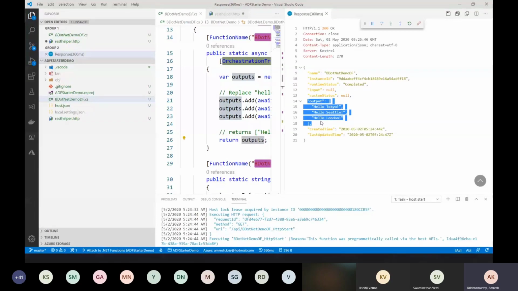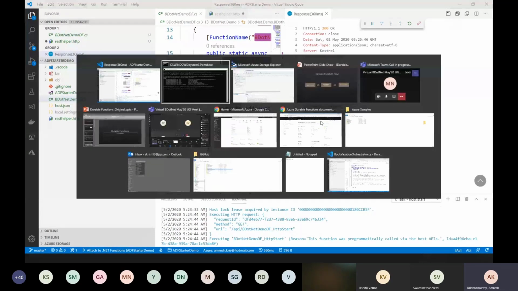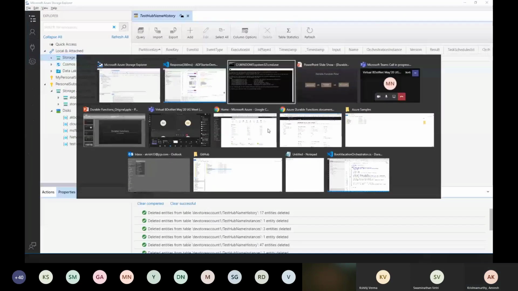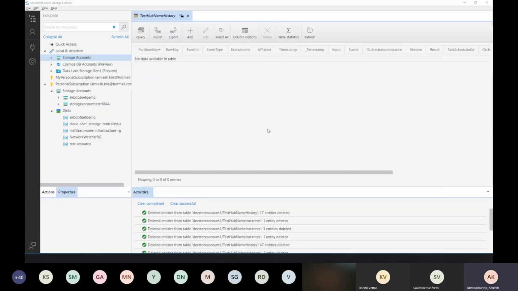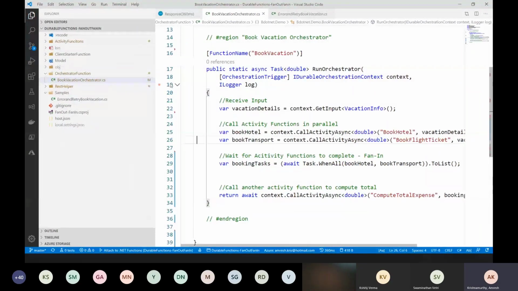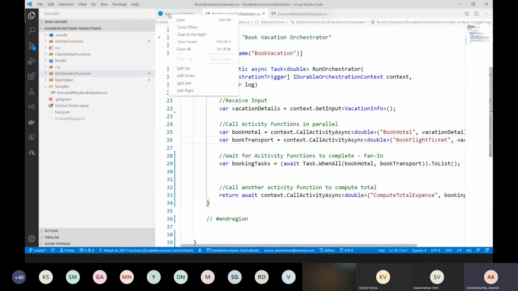But the sample that we have taken is booking a hotel and booking a flight ticket, right? And let me quickly check what's the time now. Okay, I will also show that demo quickly. I have already done the coding and I've got it ready. So let me explain this part also, and then we can quickly go back to the presentation. Let me explain the solution before we go and explore the code. So let me close all this.